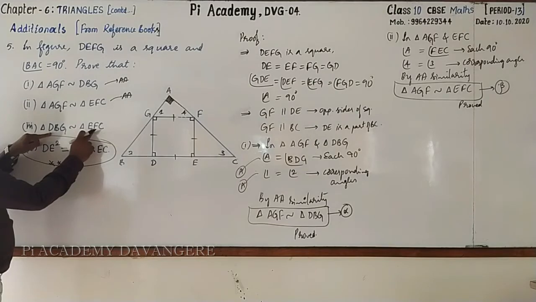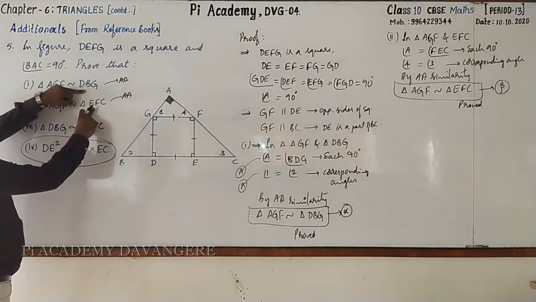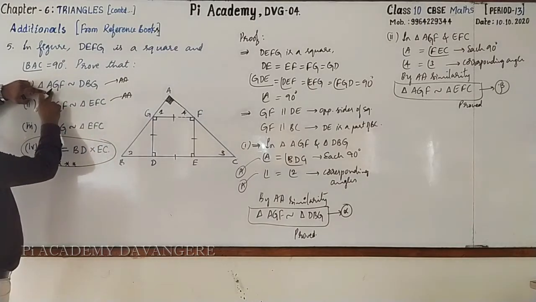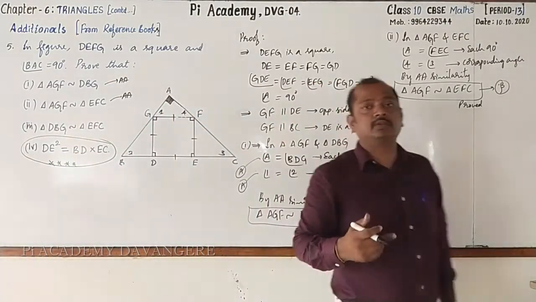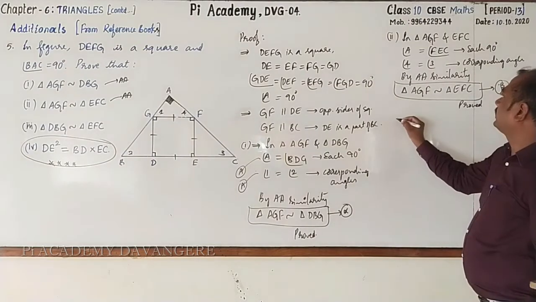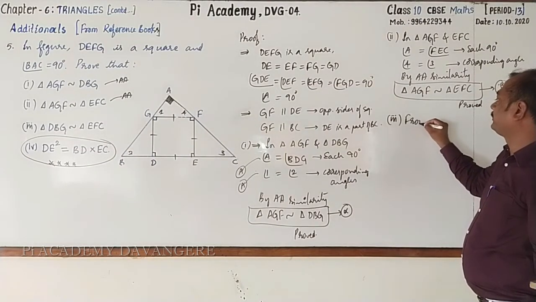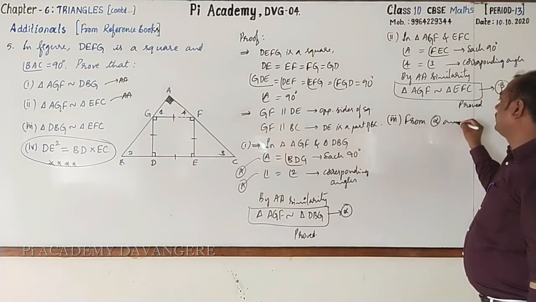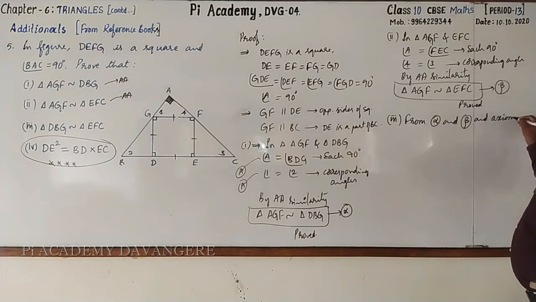Then third one, EFC and DBG. See, DBG and EFC are similar. How do you prove they are similar? As they are similar to AGF, hence they are similar to one another according to Euclid's axiom. Here I'll write third one, from alpha and beta and Euclid's axiom.